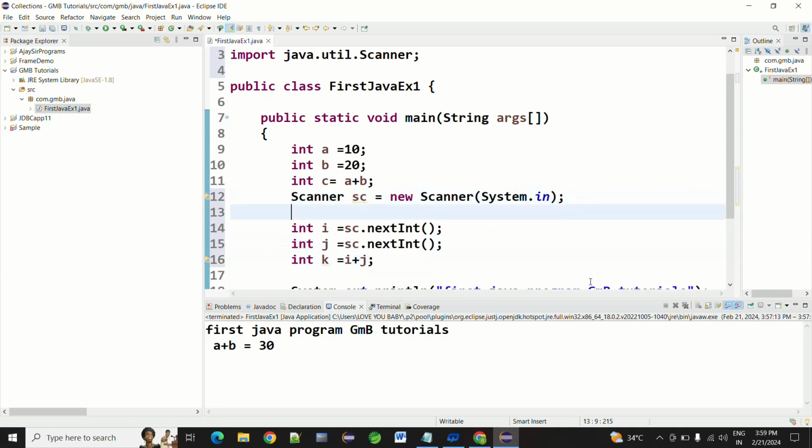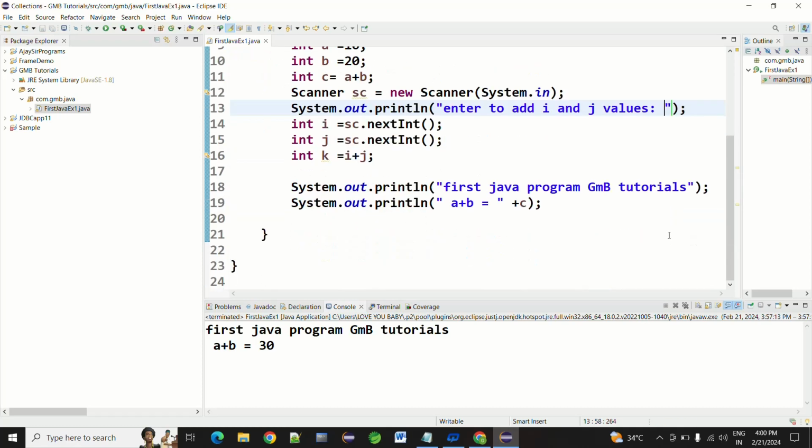Here we have to give a message to the user. So sysout, press control space. We'll print "enter i and j values to add". Okay, let's save the program and then run it.